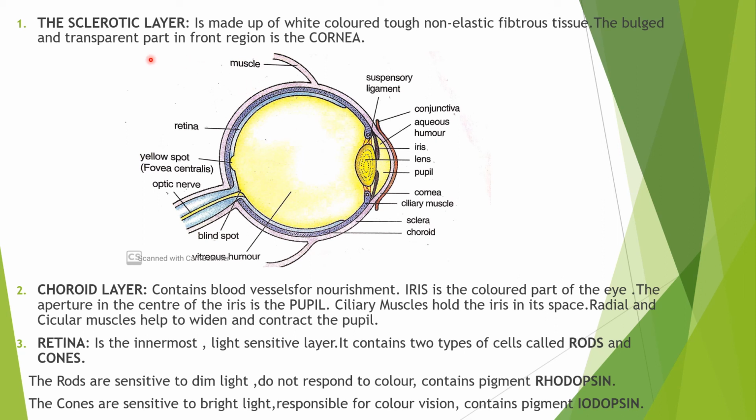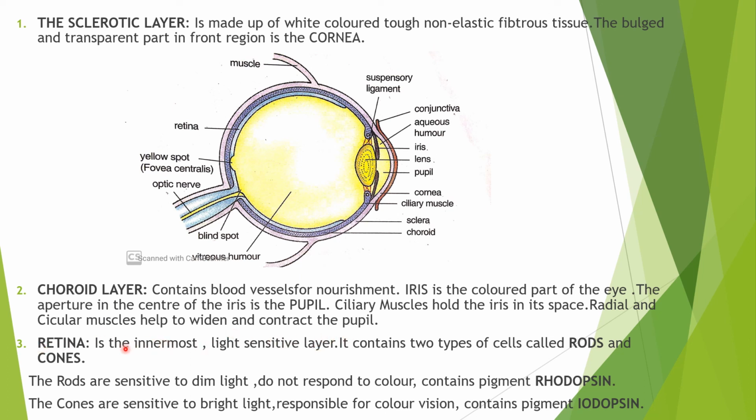In this case, you can see it is made up of white colored, tough, non-elastic fibrous tissue. It has a bulging transparent part in the front region, known as the cornea. Then the choroid layer contains blood vessels for nourishment. Iris is the colored part of the eye. The aperture in the center of the iris is the pupil. Ciliary muscles hold the iris in its position. Radial and circular muscles help to widen and contract the pupil.